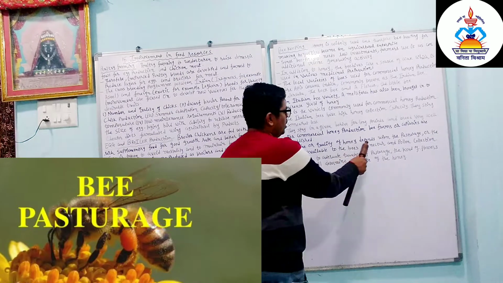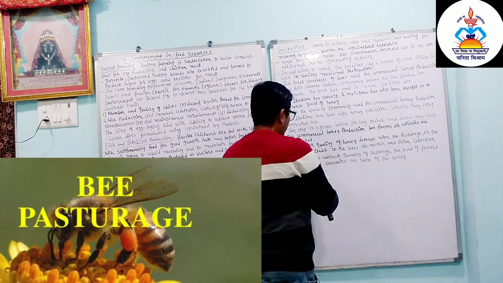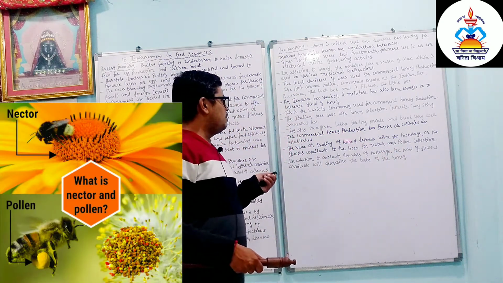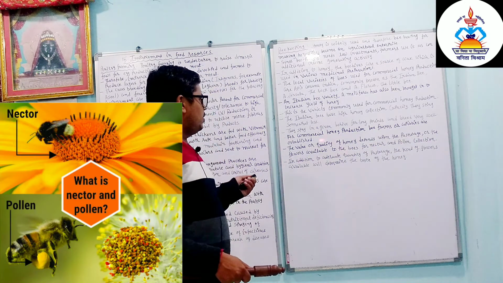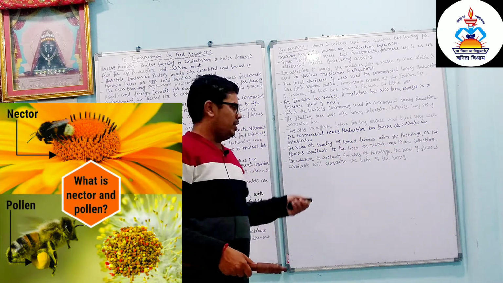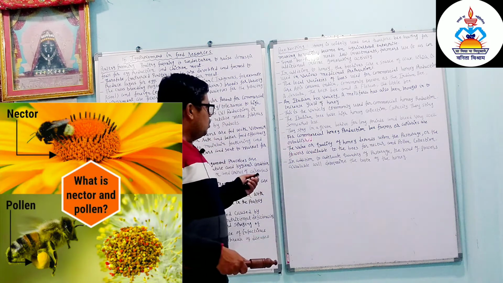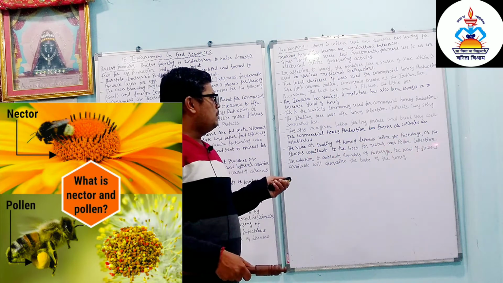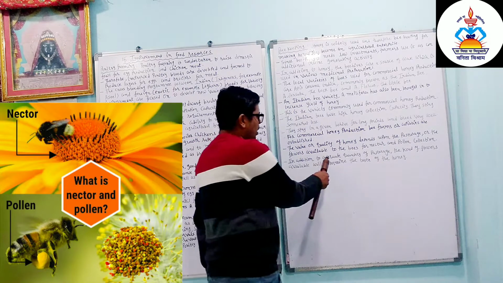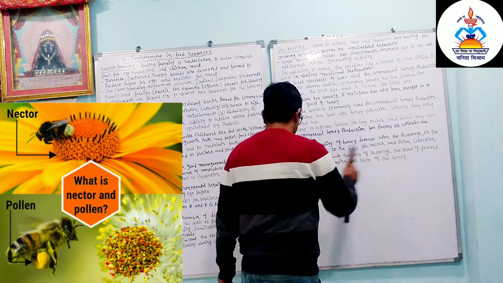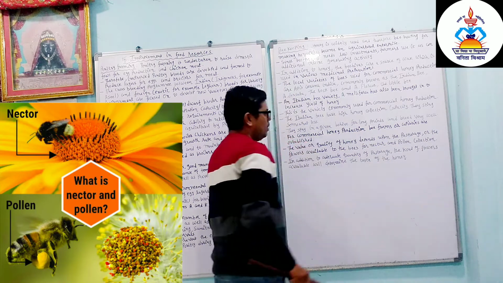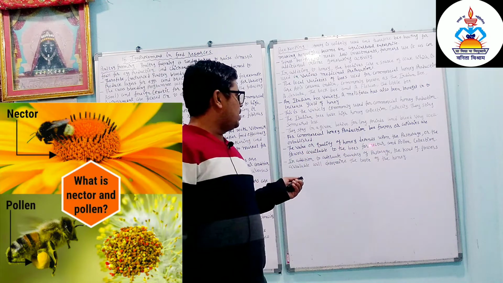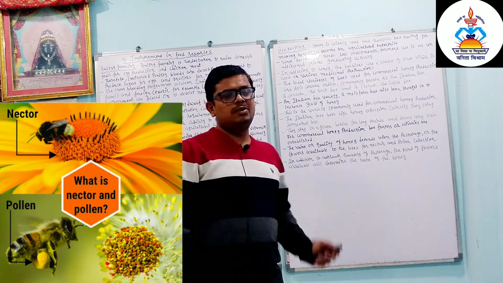The value or quality of honey depends upon the pasturage, or the flowers available to the bees for nectar and pollen collection. In addition to an adequate quantity of pasturage, the kind of flowers available will determine the taste of the honey. So the taste of the honey depends upon the type of flower.